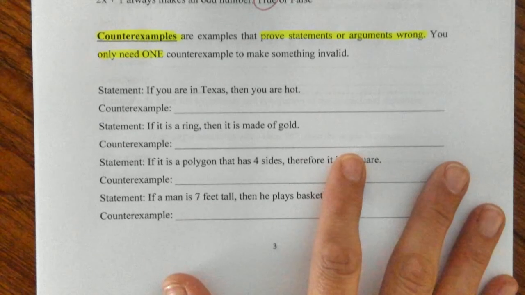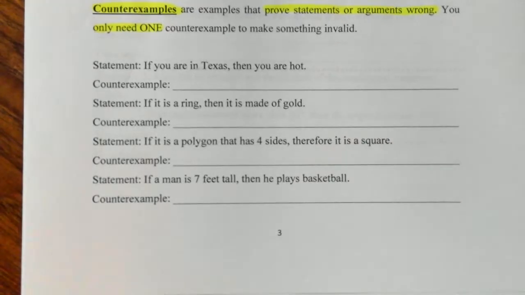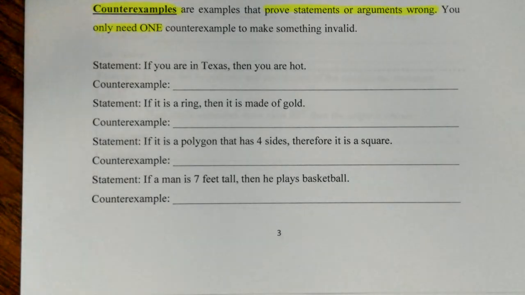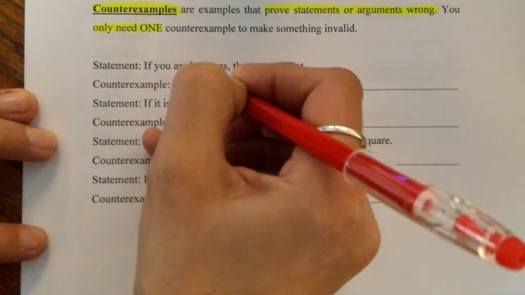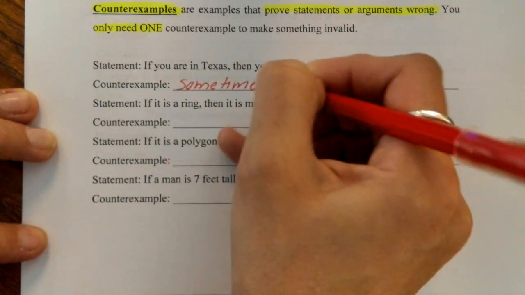So let's make sure that we see some examples to make this a little bit more clear for us. Our statement is, if you are in Texas, then you are hot. Okay, is this true all the time? Think about that. Are you always hot in Texas? No, this is invalid. So there are several different counterexamples you could come out with. One that I like to put on here is sometimes during the winter, because during the winter it's hot sometimes, right? So we could put sometimes during the winter.